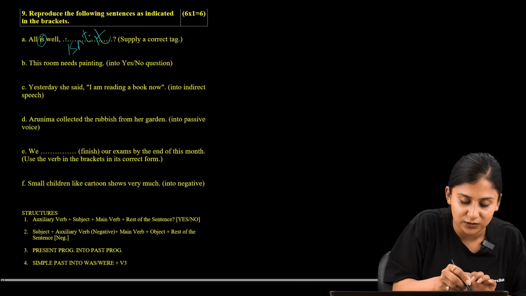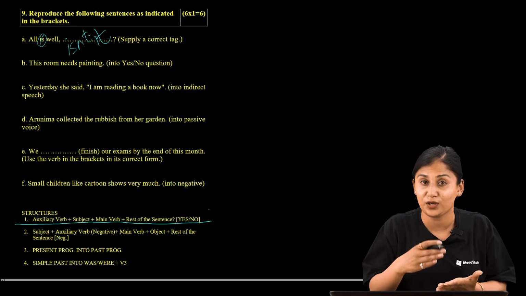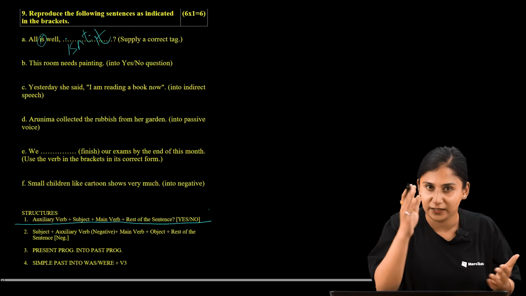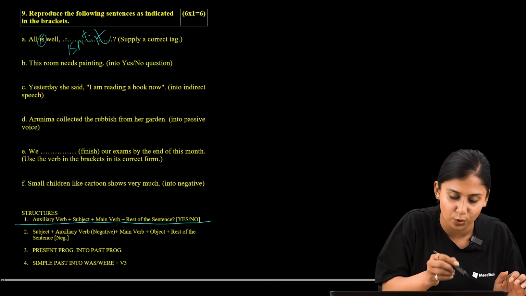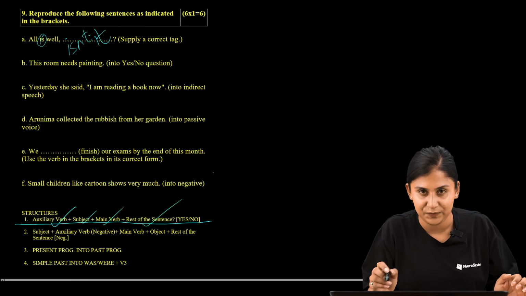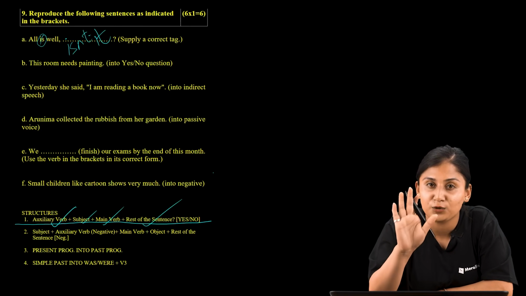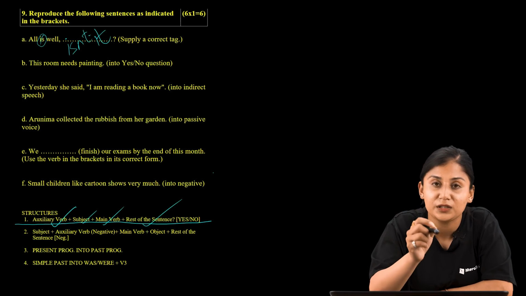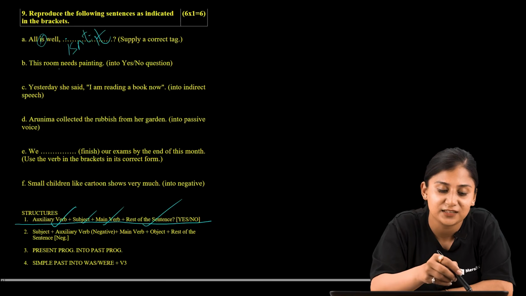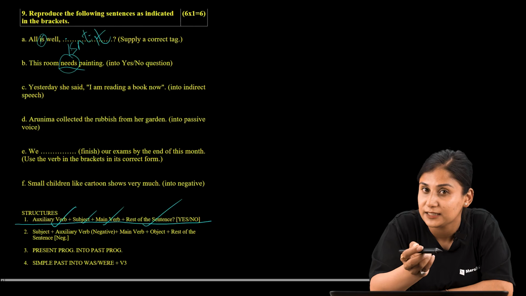You can see. So the statement, what are you supposed to do? Whenever you are asked to change into yes no question, you should remember the structure. And the structure would always be auxiliary verb plus subject, and then the main verb, and then the rest of the sentence. So now, in order to select the proper auxiliary verb, you should also be identifying in which tense the sentence is provided. Here, this room needs painting. So needs gives us the insight that the sentence provided to us is in a present tense, right?